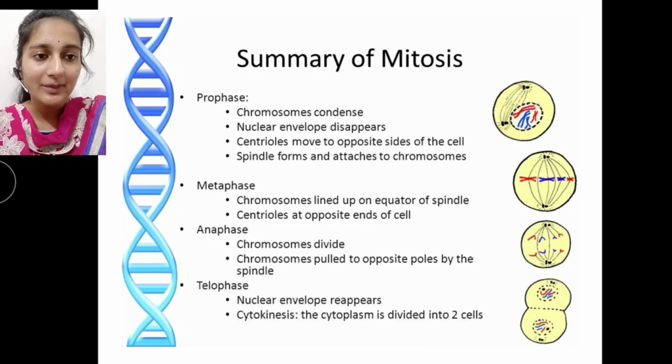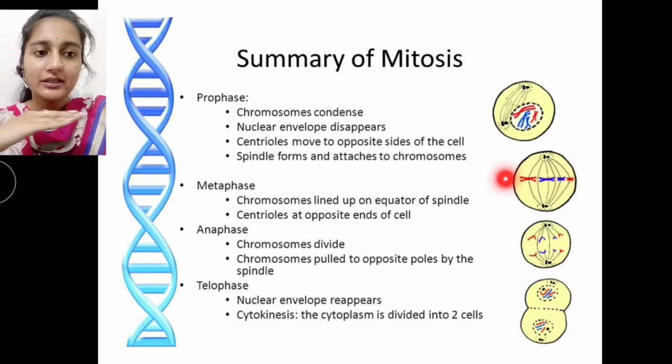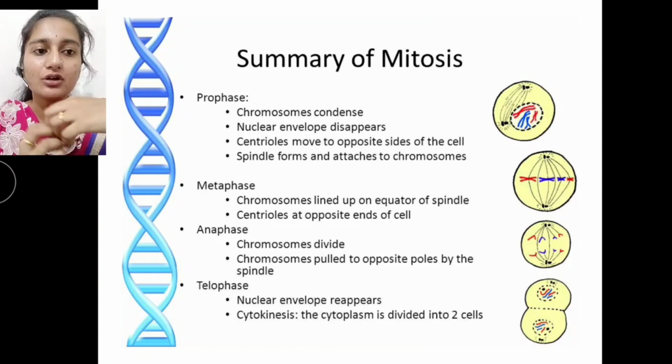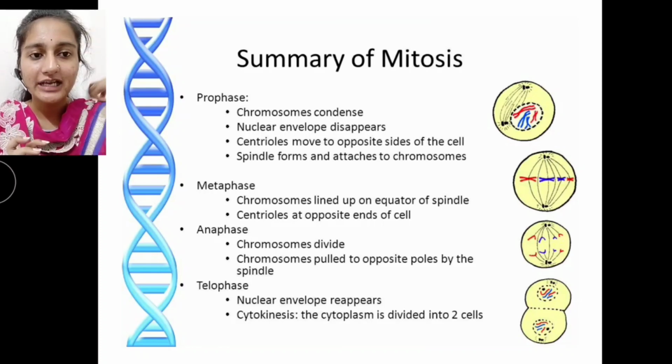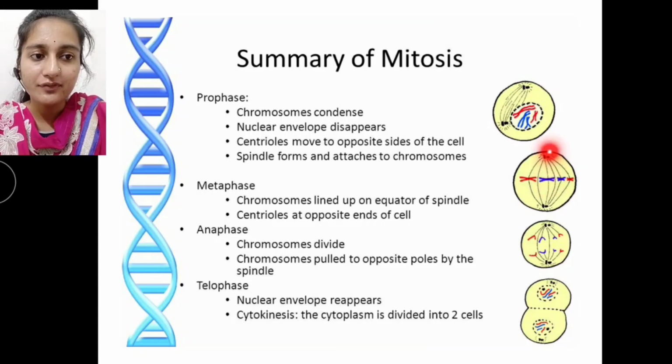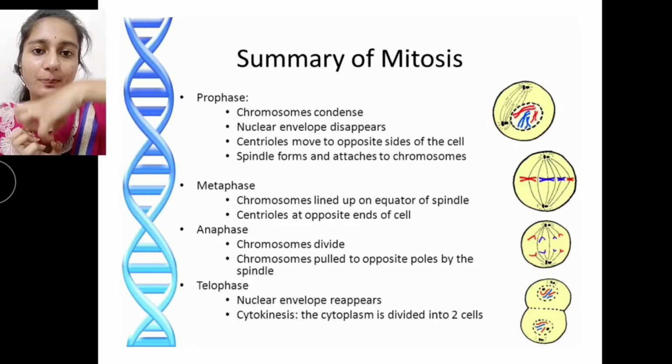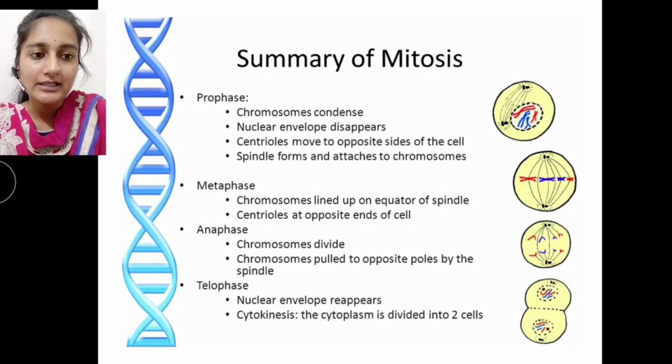And what is happening in metaphase? The chromosomes come to the middle or equatorial region, forming a metaphase plate, lined up on the equator of the spindle. The centrioles come to the opposite poles of the cell. So this is how the metaphase cell looks. In anaphase, the chromosomes are separated due to the attachment of spindle fibers to the centromere region, and they are pulled to the opposite poles by these spindles.